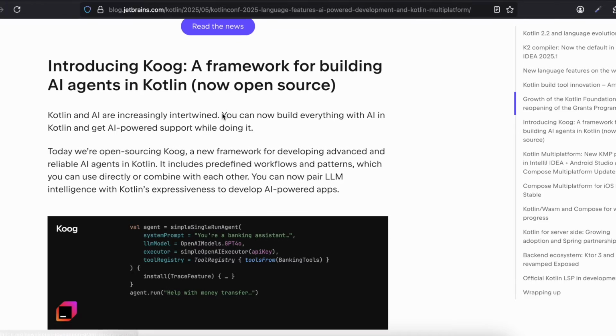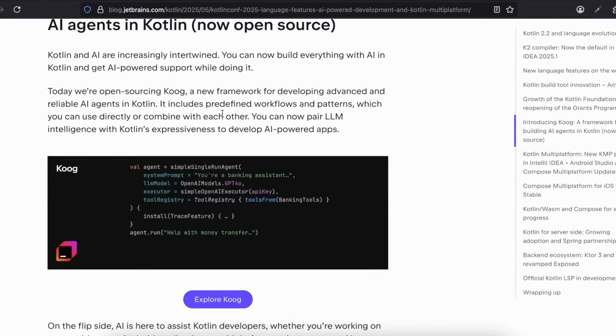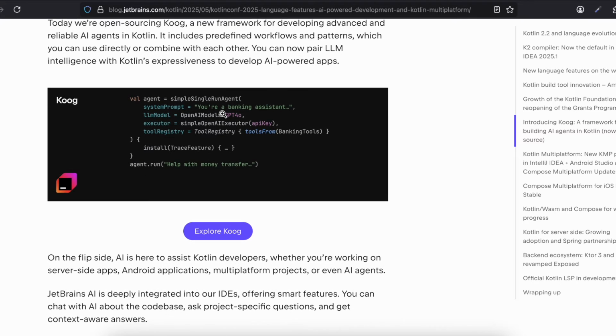Introducing Koog, a framework for building AI agents in Kotlin. Kotlin and AI are increasingly intertwined. You can now build everything with AI in Kotlin and get AI-powered support while doing it. Today we are open sourcing Koog, a new framework for developing advanced and reliable AI agents in Kotlin. It includes predefined workflows and patterns which you can use directly or combine with each other. You can now pair LLM intelligence with Kotlin's expressiveness to develop AI-powered apps.